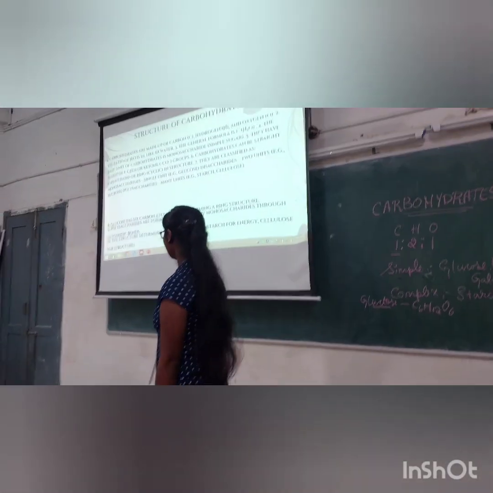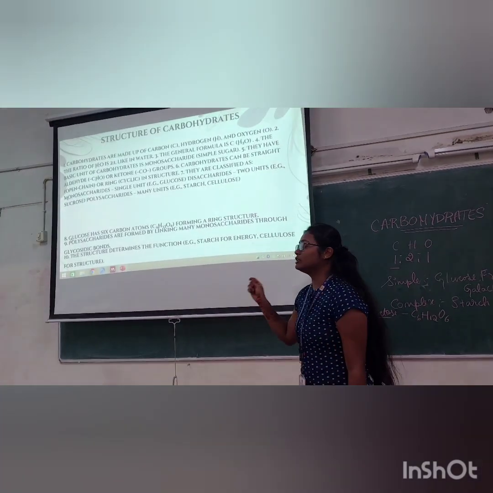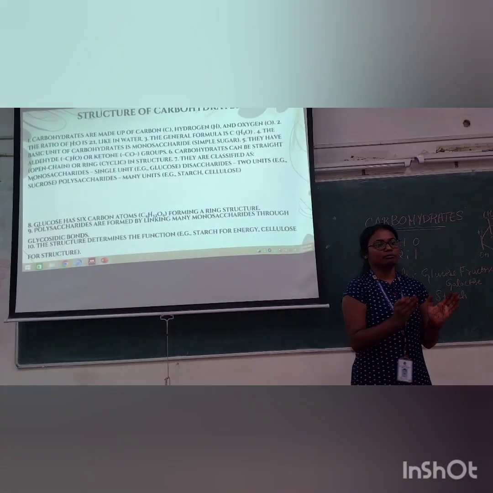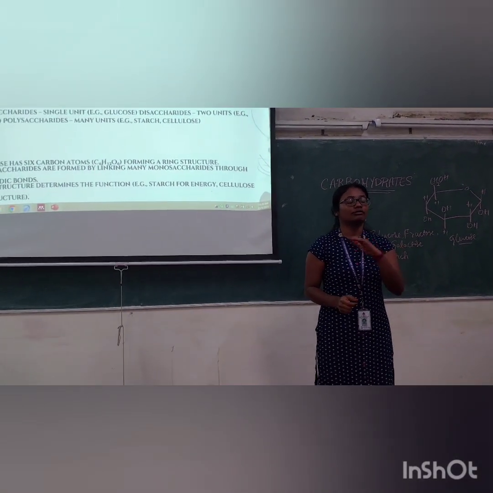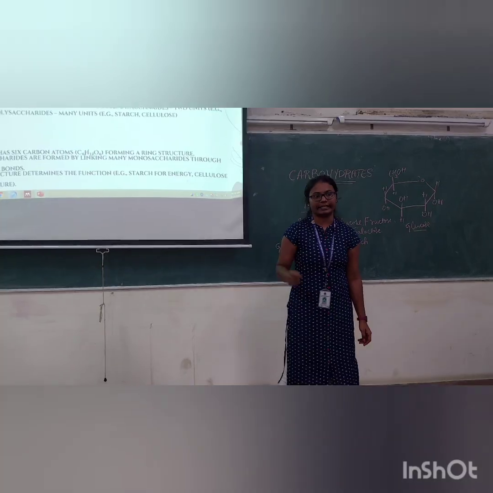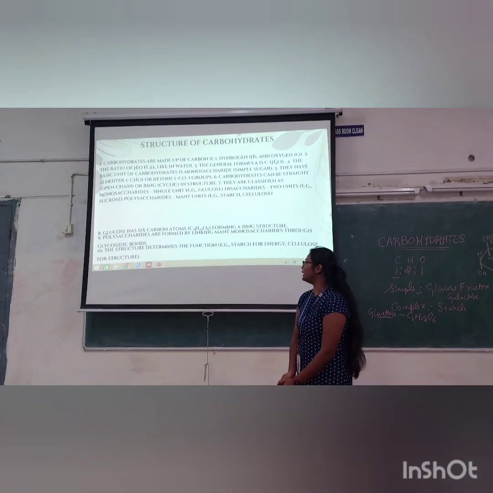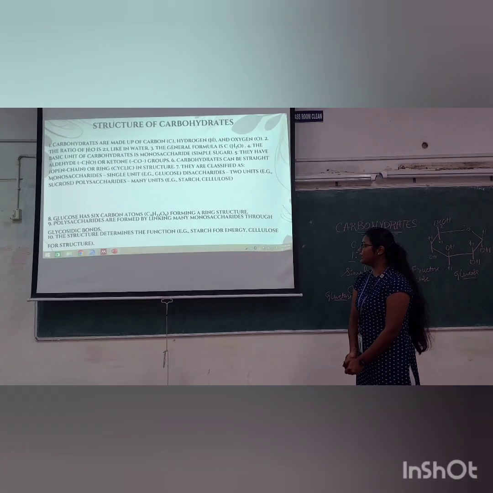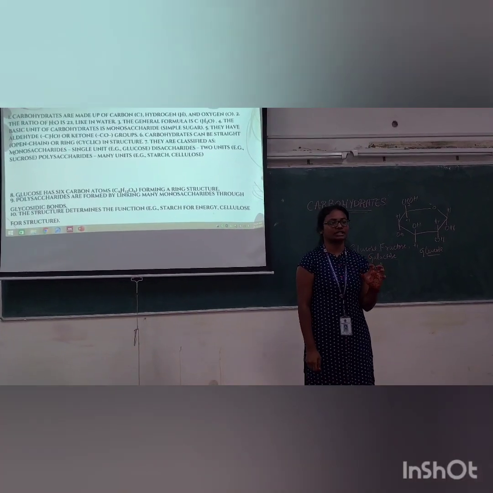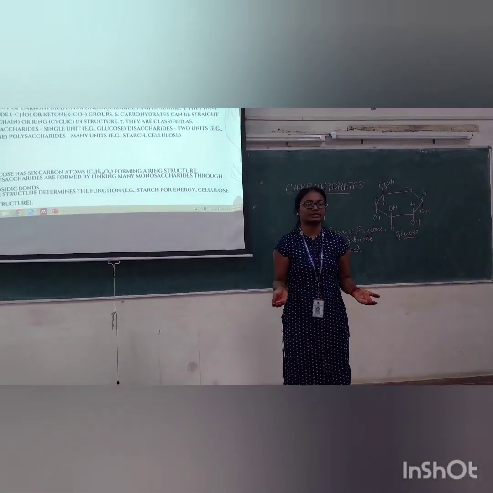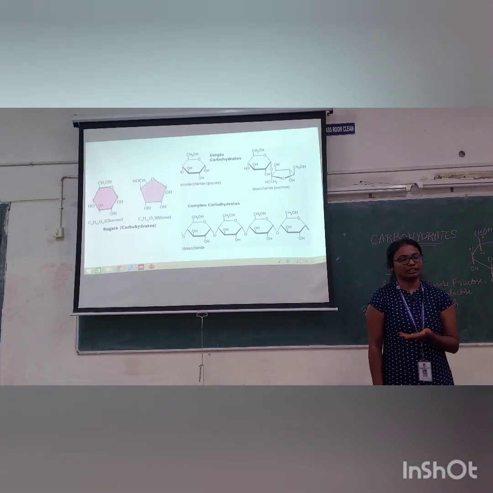Next, polysaccharides are formed by linking many monosaccharides through glycosidic bonds. This is very important. Monosaccharides combine together to form polysaccharides. How are they bonded? Through what linkage? Glycosidic linkage, either alpha linkage or beta linkage. Next, the structure determines the function. Starch for energy and cellulose for structure. Cellulose is a very important compound, a strong structure which cannot be digested by human beings. And starch is stored for energy in plants.